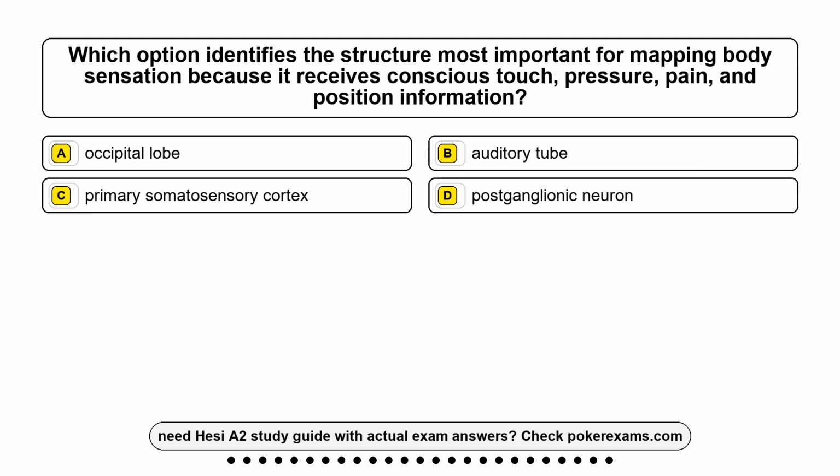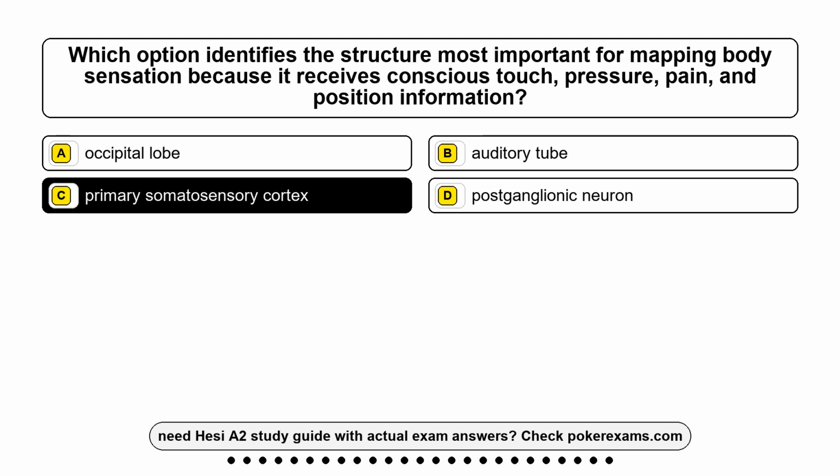Question 23. Which option identifies the structure most important for mapping body sensation because it receives conscious touch, pressure, pain, and position information? Option A, occipital lobe. Option B, auditory tube. Option C, primary somatosensory cortex. Option D, a postganglionic neuron. The correct answer is option C, primary somatosensory cortex.